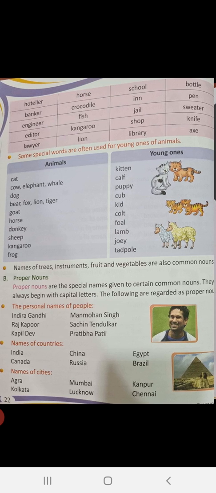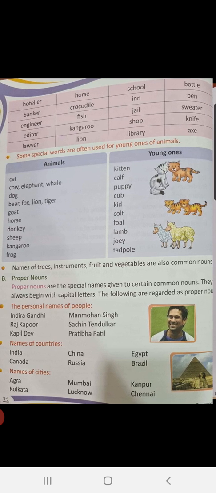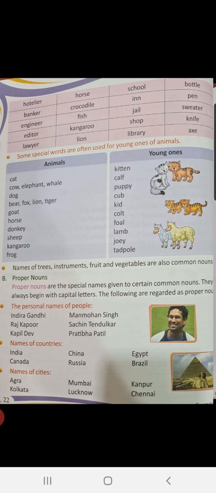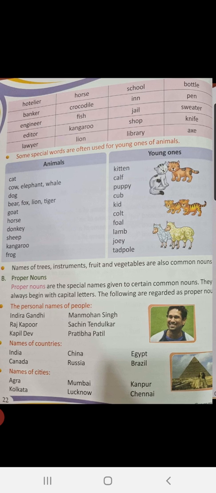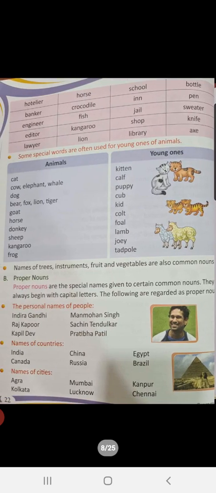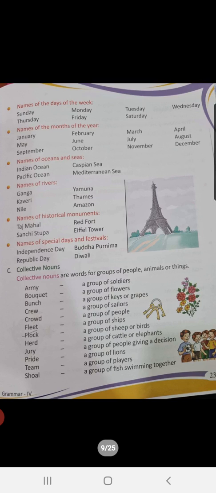Countries: if I say countries or I just say country, that is a common noun. But when I am mentioning a particular country, India, Canada, China, like that, then that particular country becomes a proper noun. Alright, children. Then there are some examples of cities, names of the days of the week, names of the months, oceans and seas, rivers, historical monuments, days and festivals. If you mention a particular thing, then that becomes a proper noun.